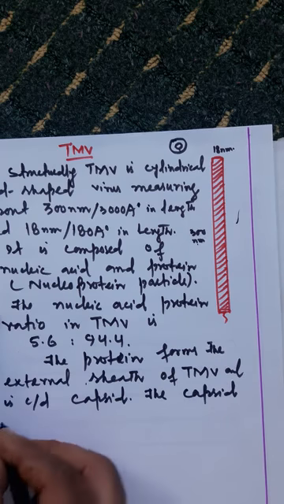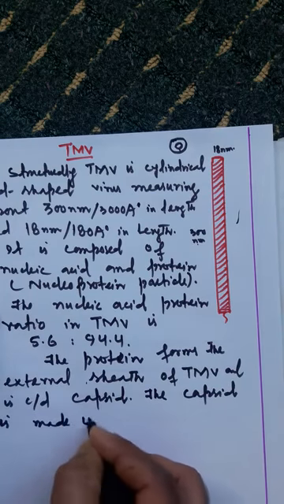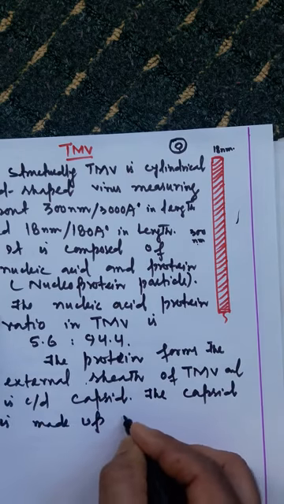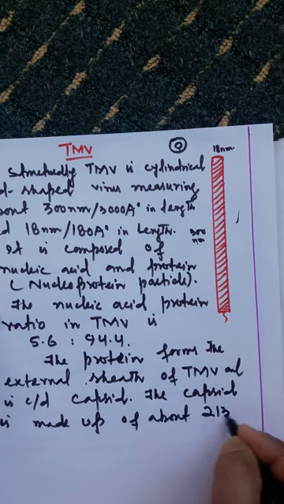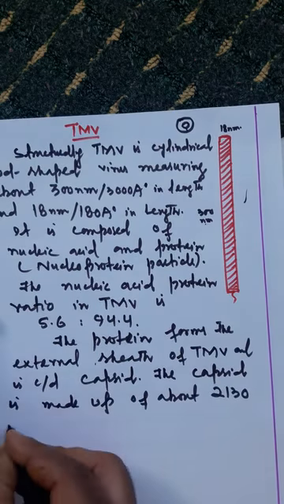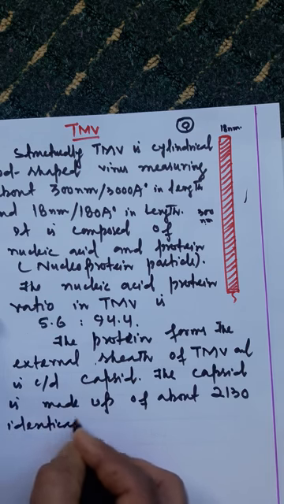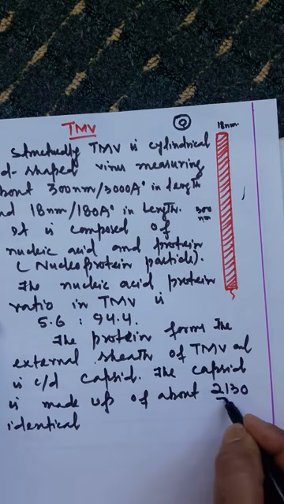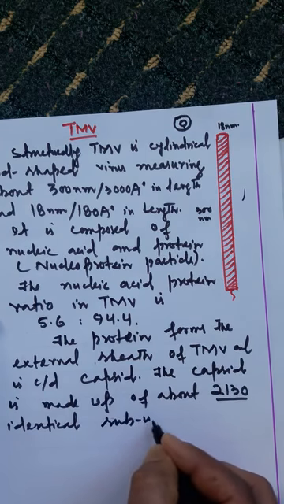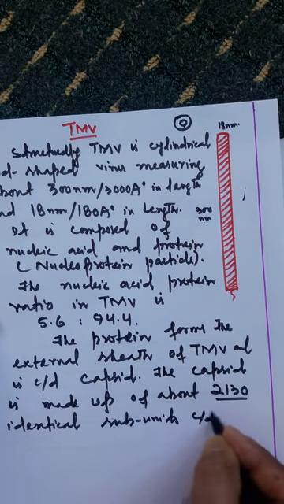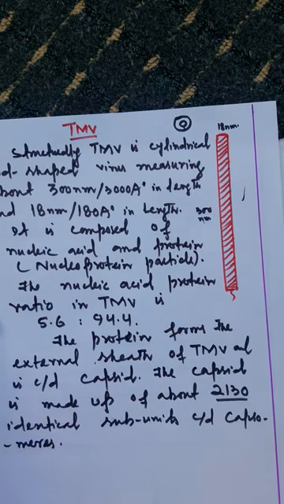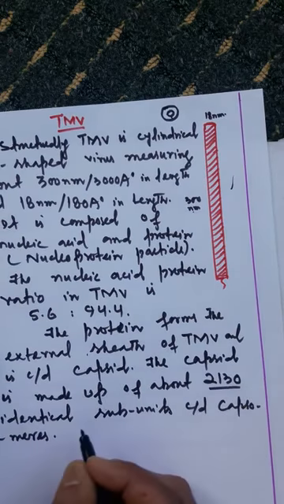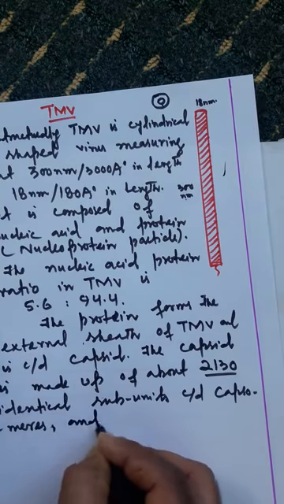in TMV, ये जो capsid है is made up of about, ये आप याद रखिए 2130 identical subunits। Capsid is the protein covering, it is composed of 2130 identical subunits called capsomers। तो ये आप याद रखेंगे. इन द कैप्सिड ऑफ TMV देयर आर 2130 capsomers and each capsomer.